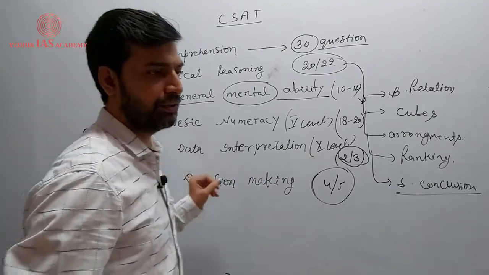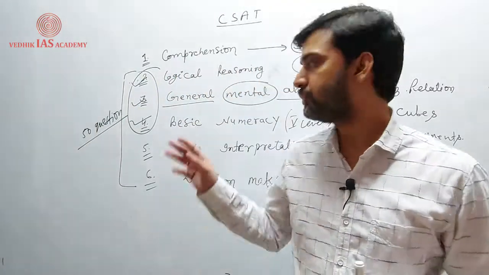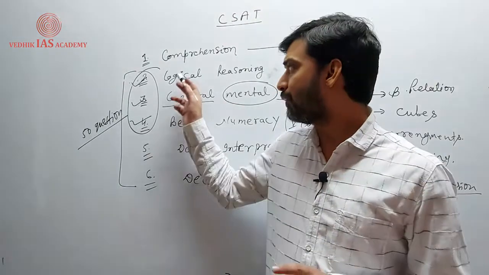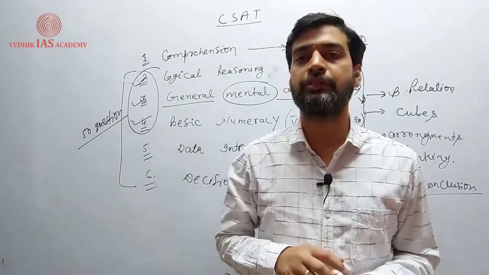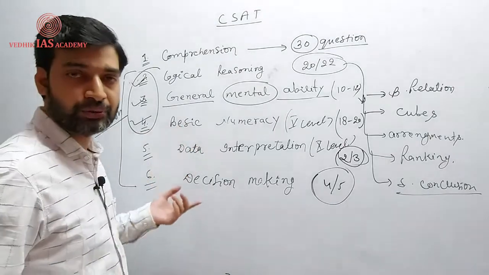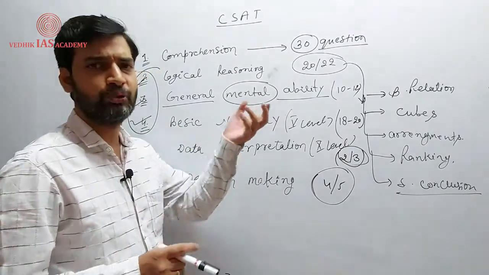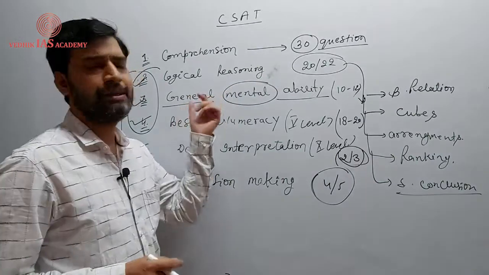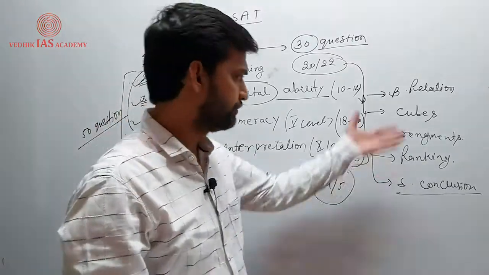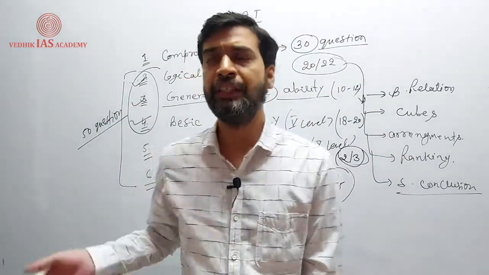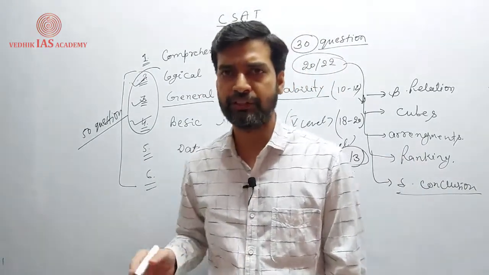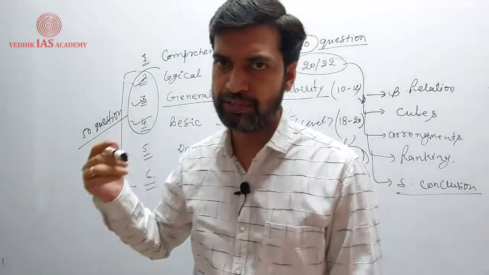These three parts can be gone through very easily, and you can qualify the examination easily, because you are covering around 45 questions, right? I have given you the topics of basic numeracy also. If you are going for revision of the new part, don't move to so many topics. General mental ability is the normal part you can easily solve. For logical reasoning, go for the given topics. By the help of these three, you would easily be able to qualify your CSAT examination, and obviously you can solve some comprehension passages also.